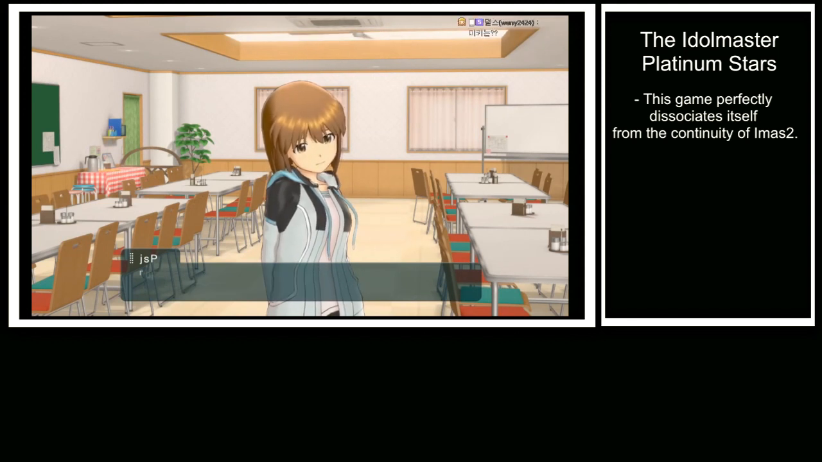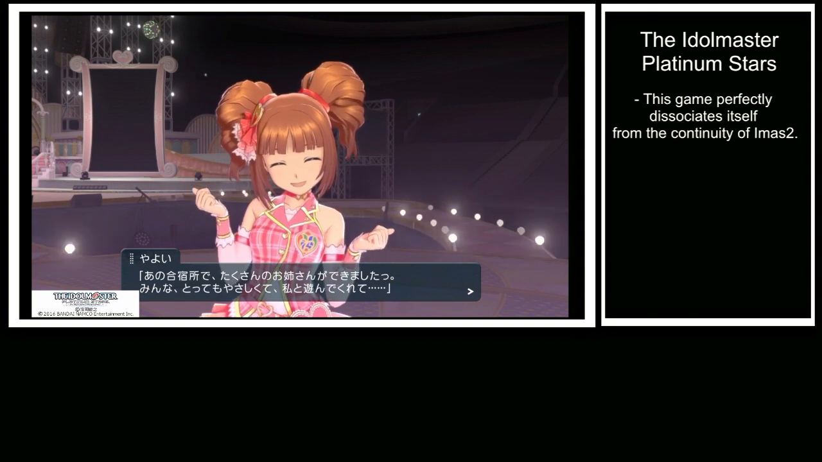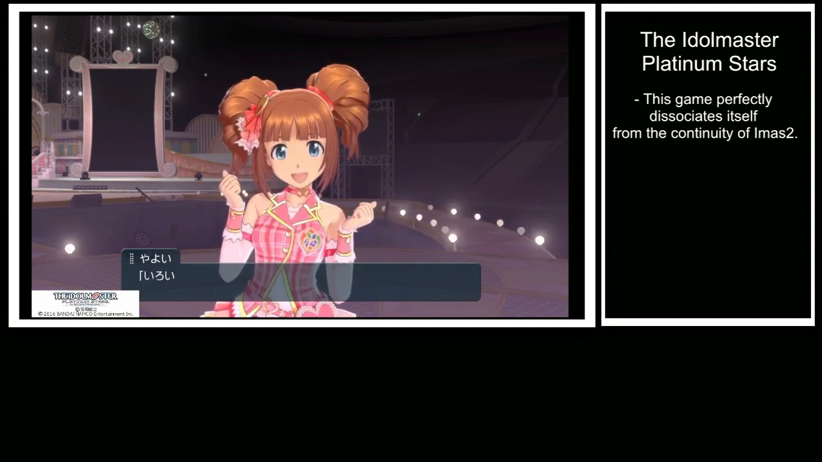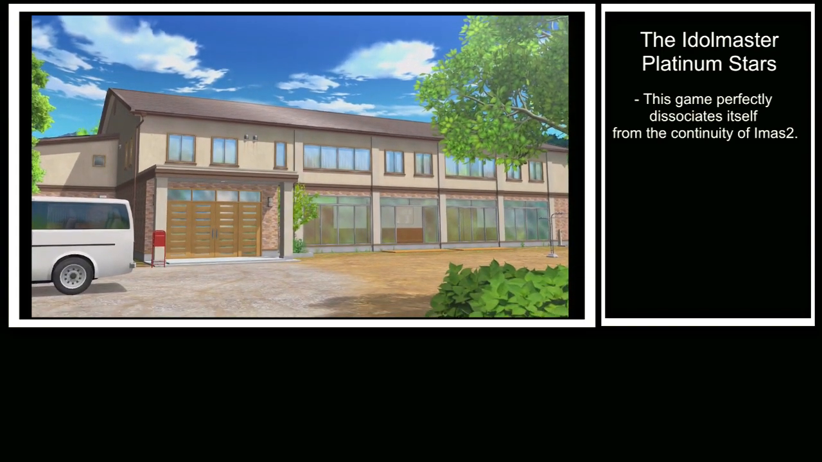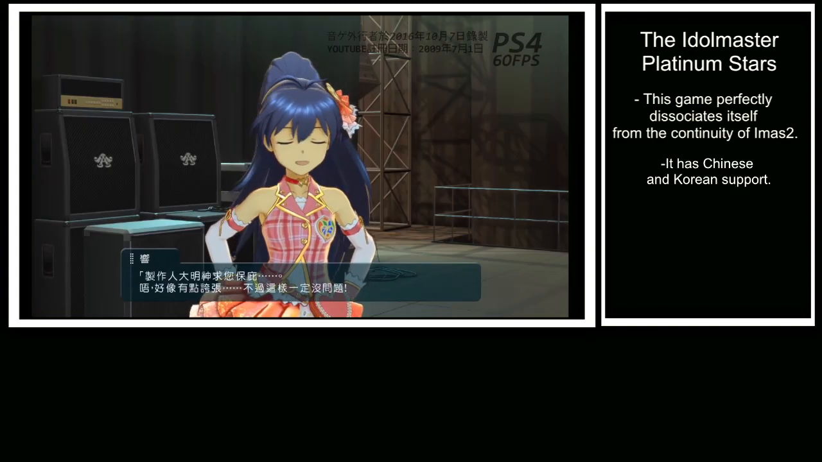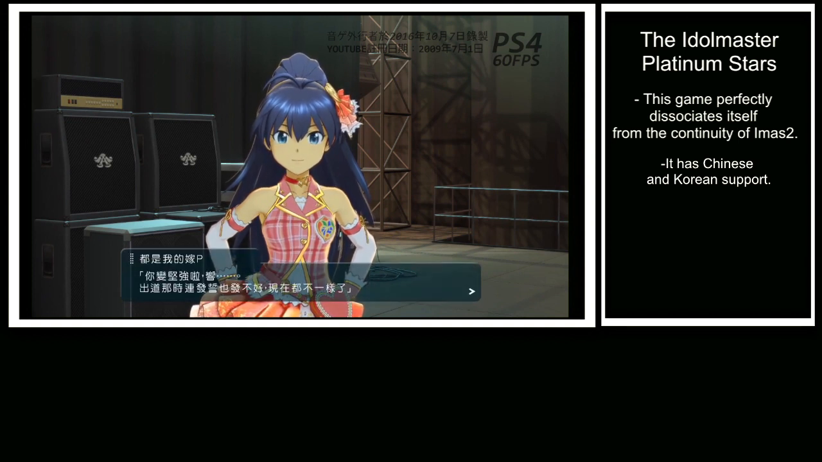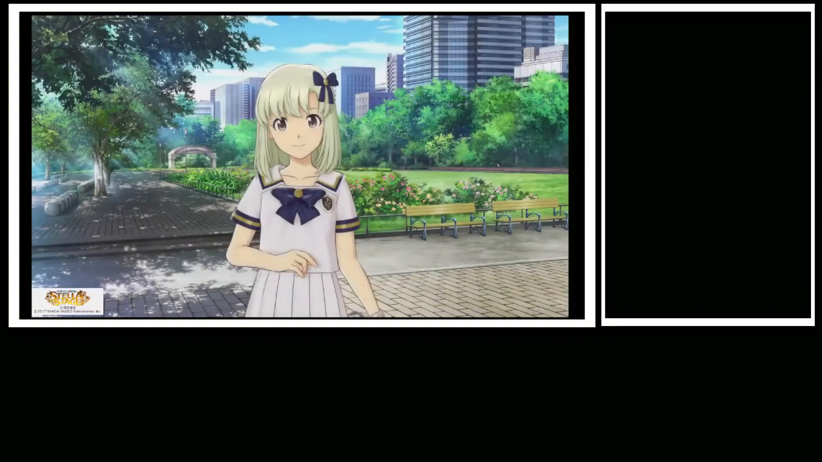In this game, no one from Bantam Pro appears, and there's also no reference to past events. The setting of this game is that a new producer is hired to produce idols who are in a training camp. So if you want to recommend to someone the Idolmaster experience, they can do so with this game. Although, only if they can read Chinese or Korean. Unfortunately, this game never received an official English translation.